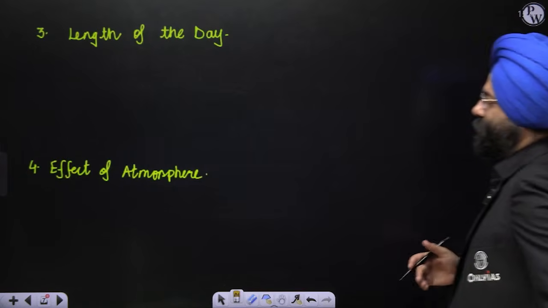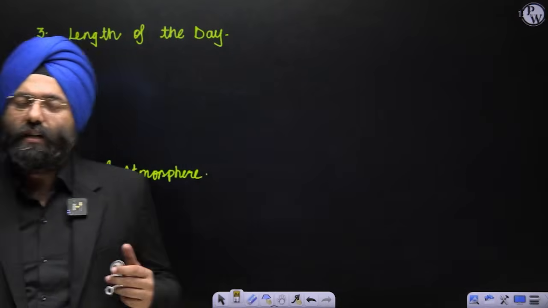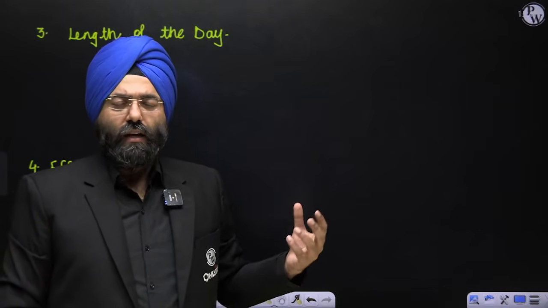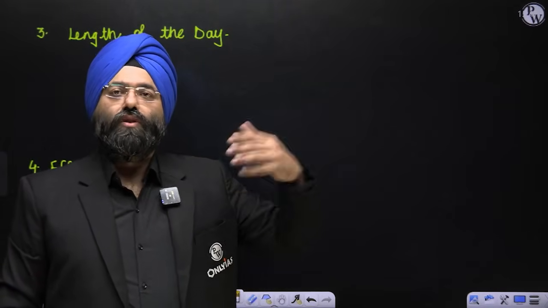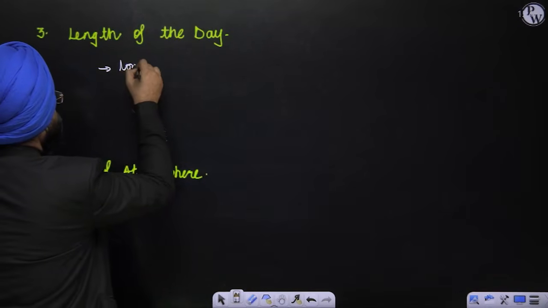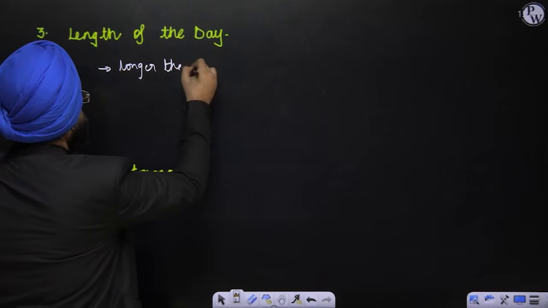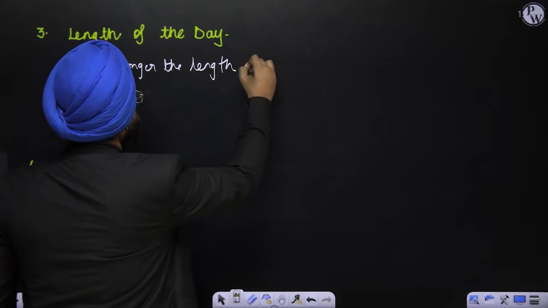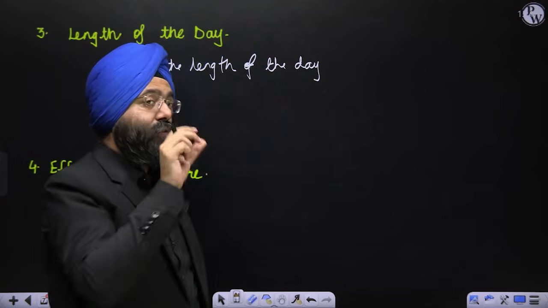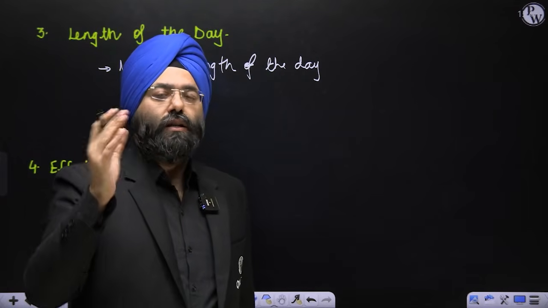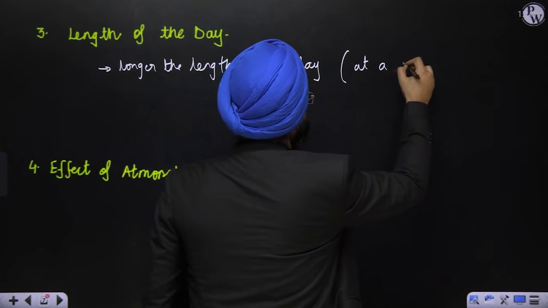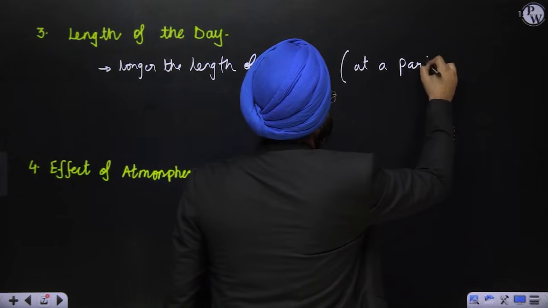Let's see the length of the day. If the length of the day is longer, obviously if there is summer during a particular time, summers will have a longer duration of the day, so there is more insolation being received. So we can simply say: the longer the length of the day, this is referring to a particular region. I'm not talking about the complete earth, a particular region, and that particular region can be any part.